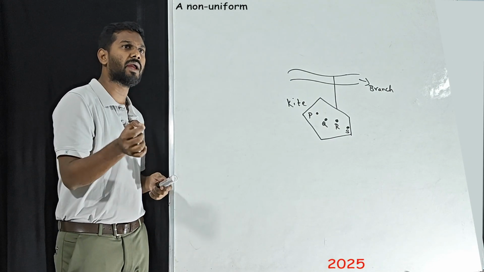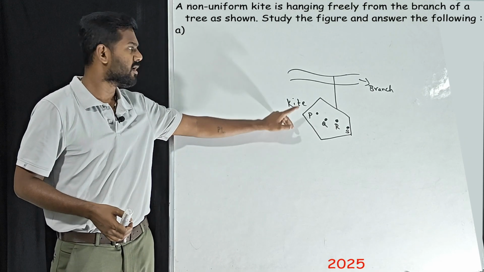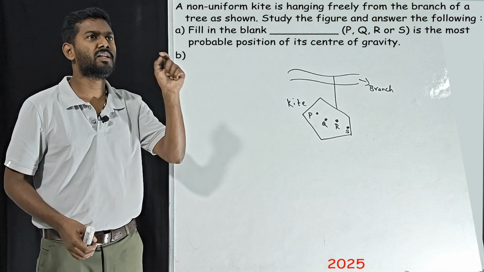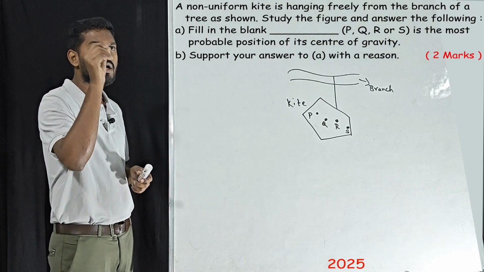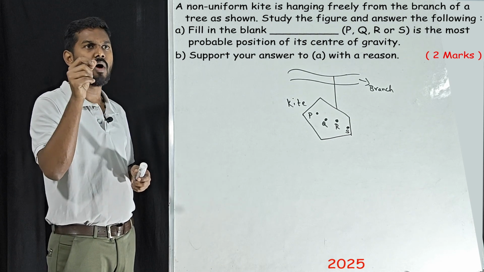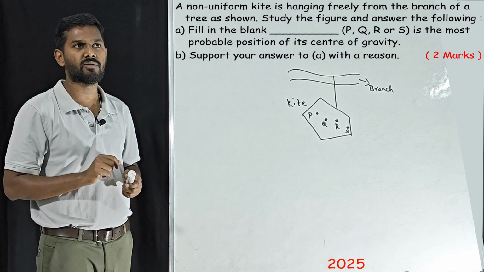A non-uniform kite is hanging freely from the branch of a tree as shown. From a branch of a tree, a non-uniform kite is hanging. Study the figure and answer the following questions. A. Fill in the blank: PQRS, which is the most possible position of center of gravity?